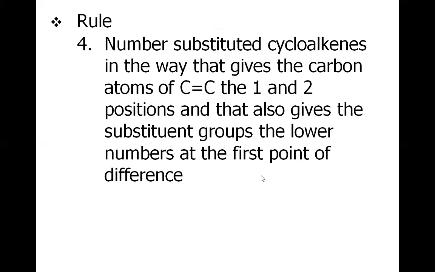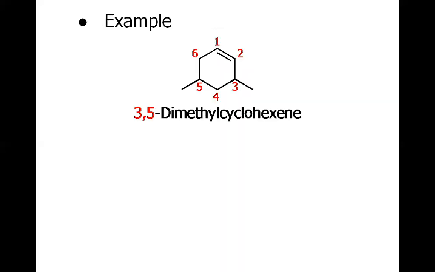More rules: number substituted cycloalkenes in a way that gives the carbon atoms of the carbon-carbon double bond the 1 and 2 positions, and that also gives the substituent groups the lower number at the first point of difference. What does it mean? When you consider this example, this is number 1 carbon, because if you consider this as number 1, the substituents will come at 3 and 5 position.